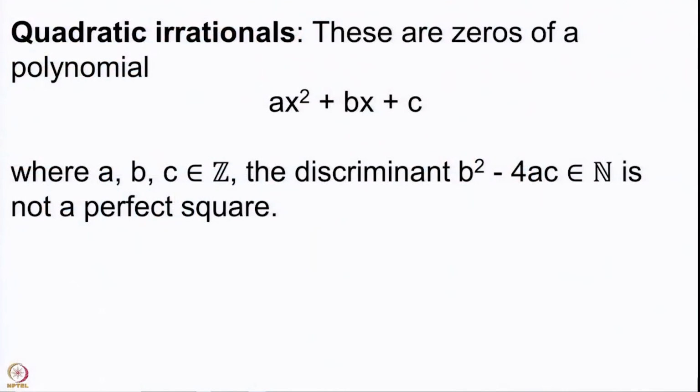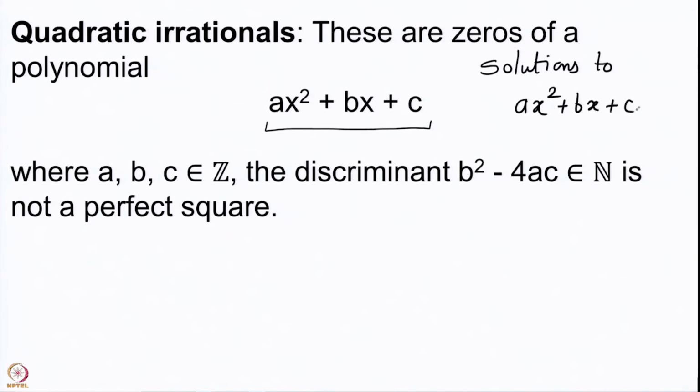So, let us see the definition of what are known as quadratic irrationals. So, these are the zeros of a polynomial like this. Or you may say that these are solutions to the equation a x square plus b x plus c equal to 0.